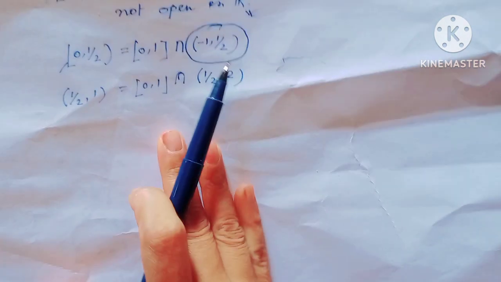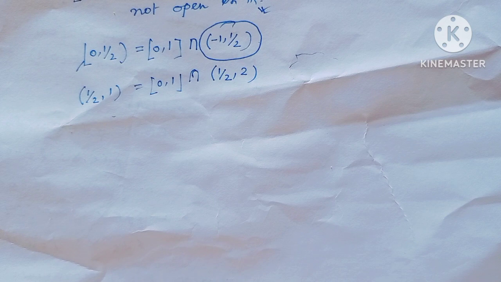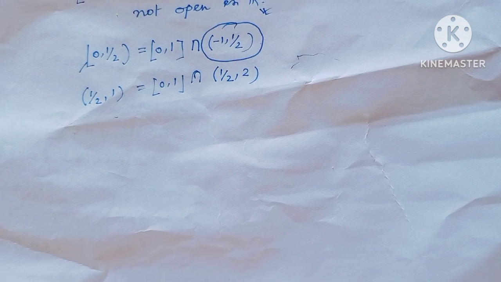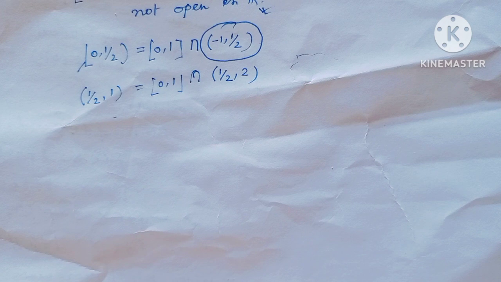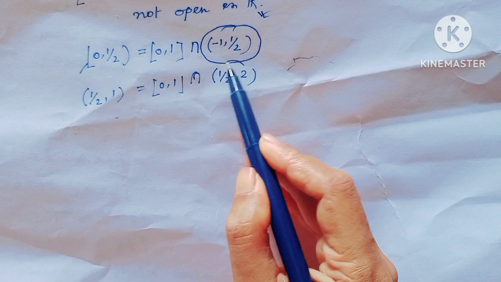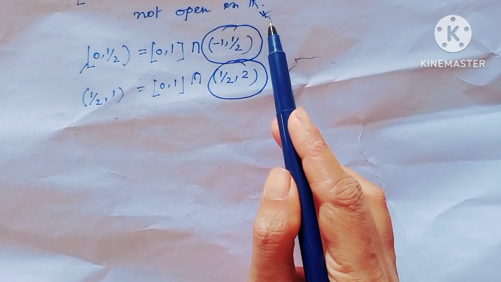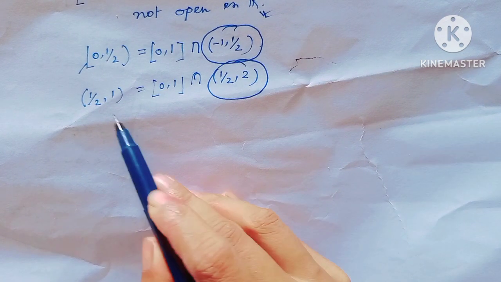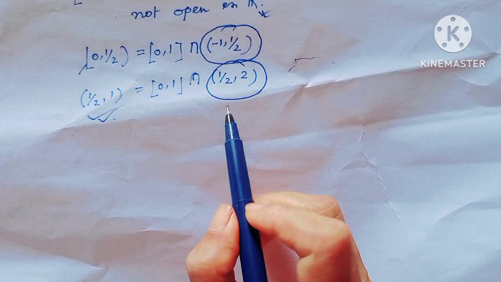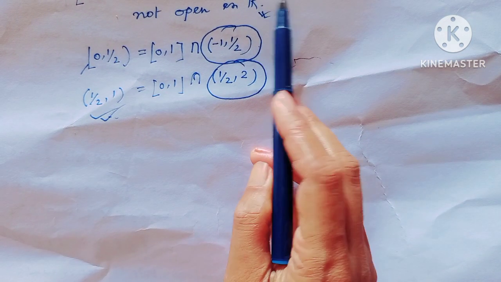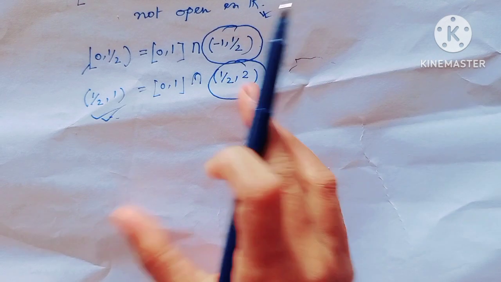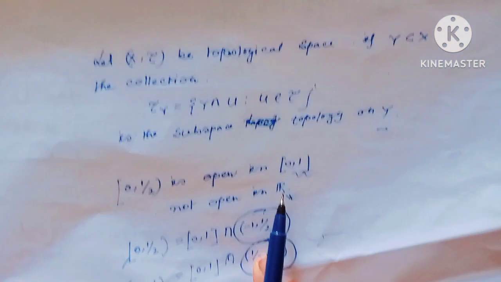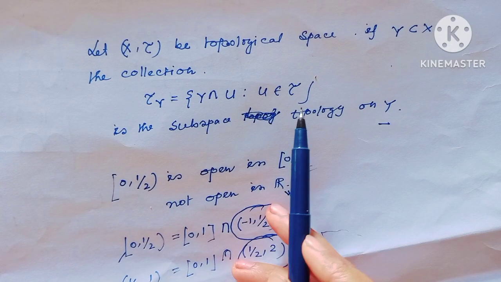Similarly, (1/2, 1] is open in the closed set [0, 1], because in the subspace metric space we can write (1/2, 1] as the closed interval [0, 1] intersection (1/2, 2), and this is an open set of real numbers, so we can say this is also open in the closed interval [0, 1]. I hope all my viewers have understood how the open ball looks in the subspace topology.